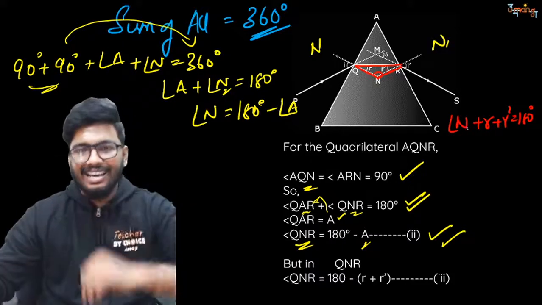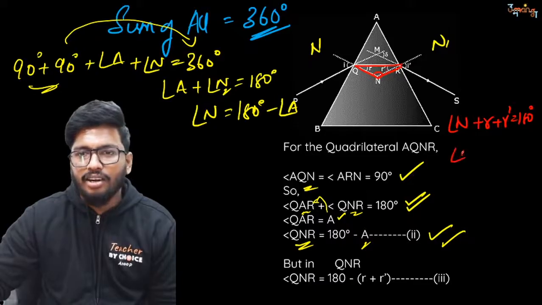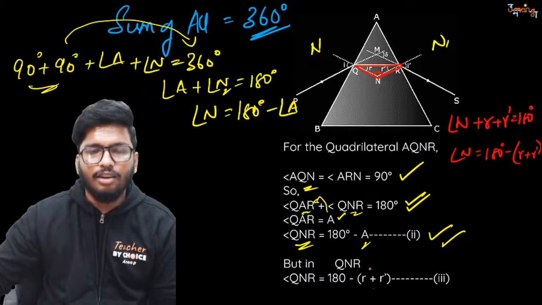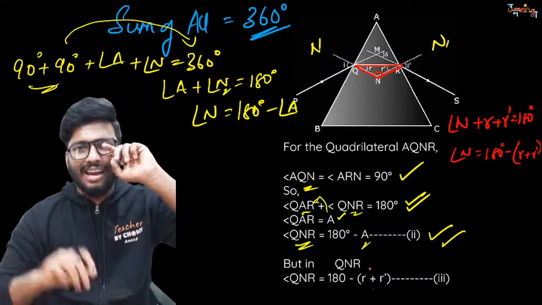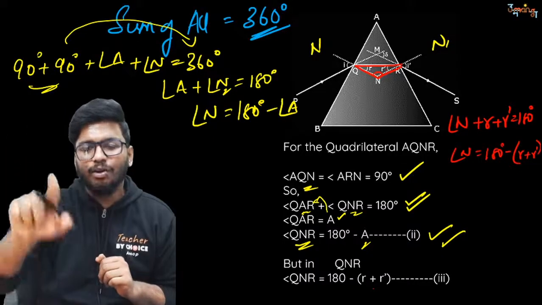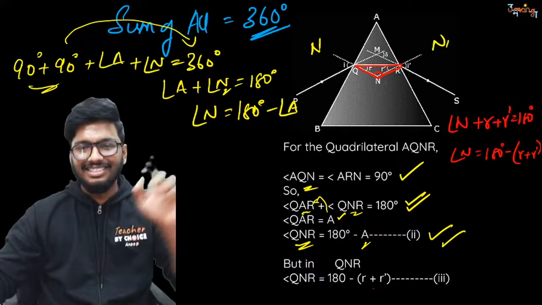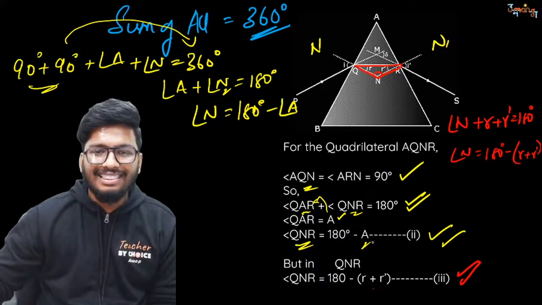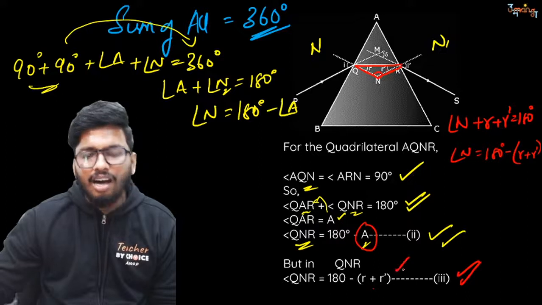So if I rearrange the equation to get N, so N will be what? Angle N is equal to 180 degrees minus of R plus R dash. They have just taken it into a bracket. So you got this angle: angle N is equal to 180 degrees minus (R plus R dash). This is your third equation. So you found out that A is nothing but R plus R dash.